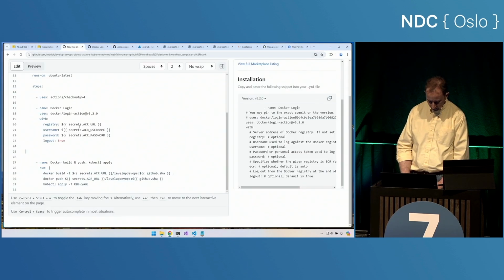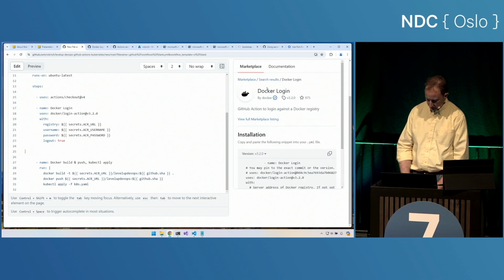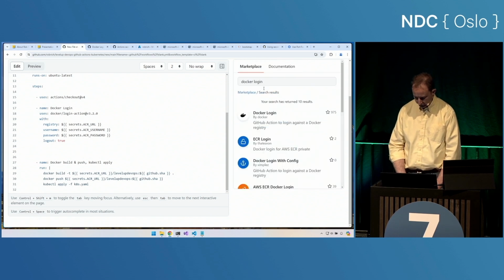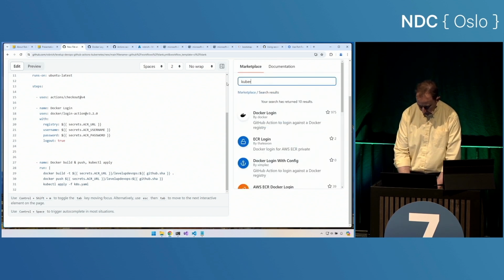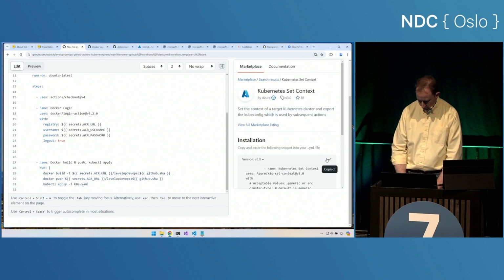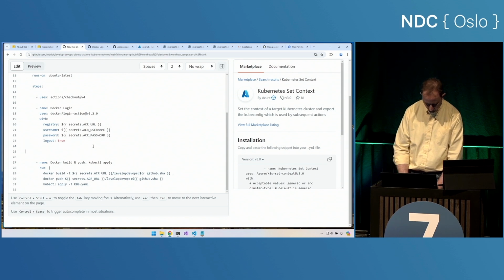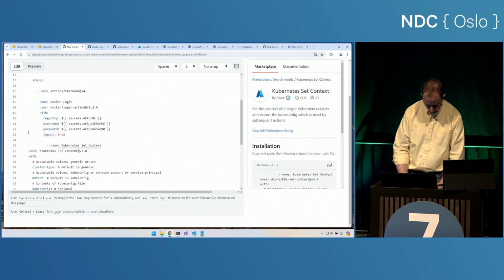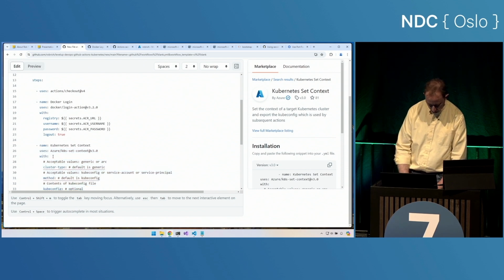in. So let's come back to the marketplace and we'll search for Kubernetes set context. That one looks great. Let's grab that YAML right there and indent it a little bit differently. There we go. And so what is our method?